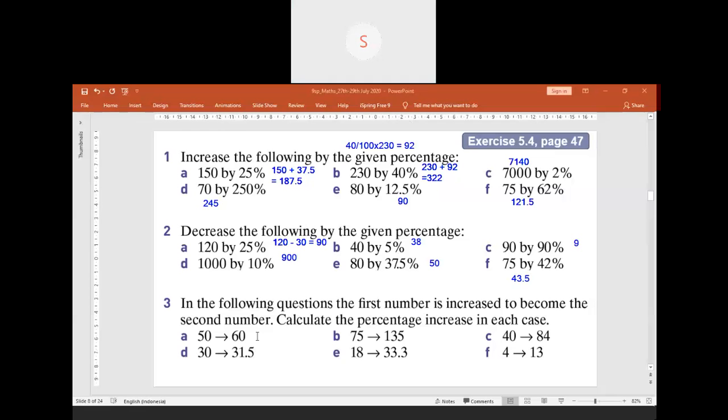From 50 into 60, 10. Yeah, you know that it is increased by 10. After you know it is increased by 10, was the original value 50 or 60? From 50 into 60.